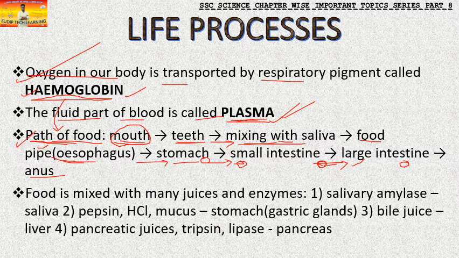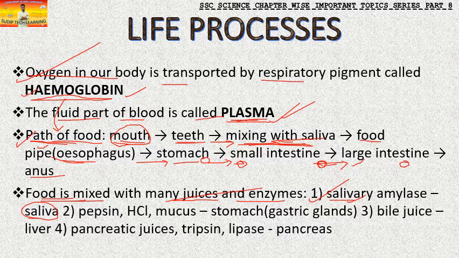Now all these parts have many juices and enzymes present in different parts of the body. The food we are taking, for example the apple we have eaten, gets mixed with many juices and enzymes. The first thing present in the saliva is the salivary amylase. This salivary amylase is present in our saliva. So the first enzyme that we get is the salivary amylase.